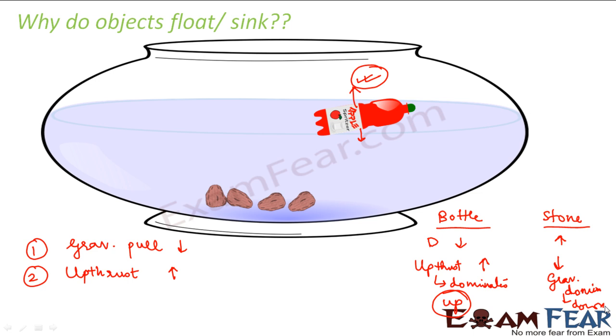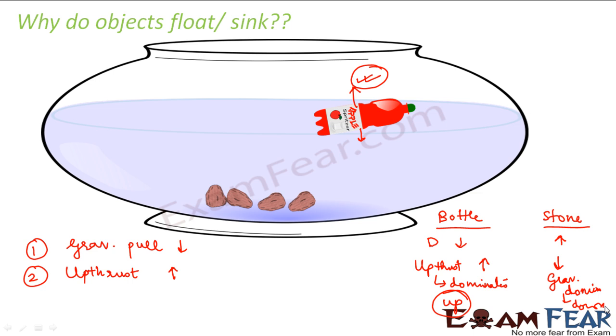So in the case of the bottle, the upthrust wins. Upthrust is in the upward direction, so the bottle goes upward. In case of the stone, the gravitational pull wins, so it is in the downward direction, and the stone goes downward. So this is the principle of flotation. Whether an object will float or sink depends on the density of the object and the density of the fluid.